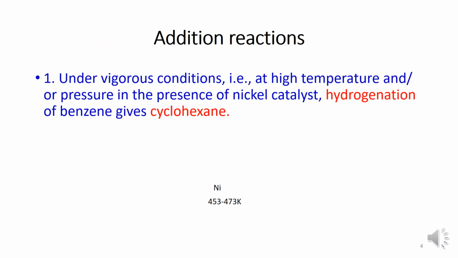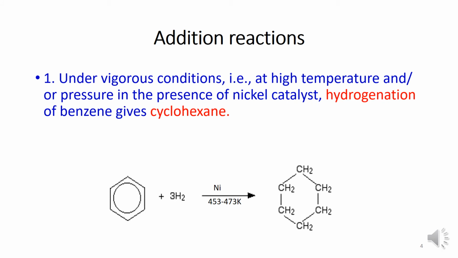Now, addition reaction. Under vigorous conditions like high temperature or pressure and in presence of nickel catalyst, hydrogenation of benzene is possible and it will give us cyclohexane. One molecule of benzene will add 3 molecules of hydrogen in presence of nickel catalyst and temperature 453 to 473 Kelvin to give us cyclohexane.